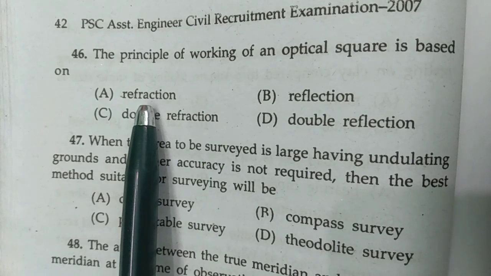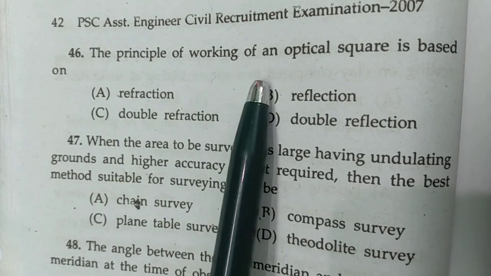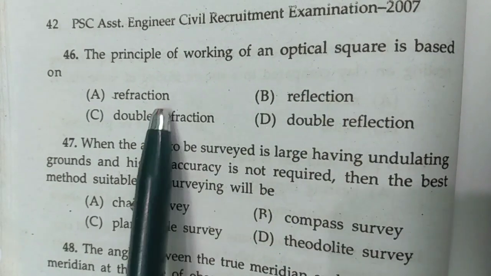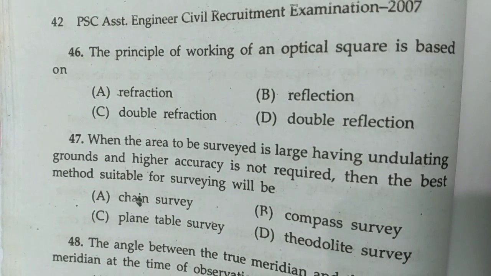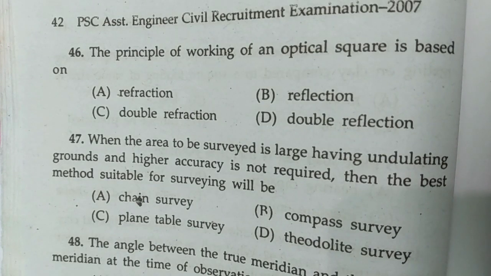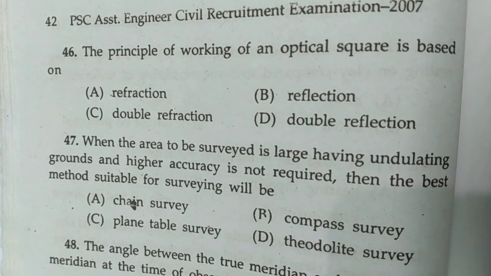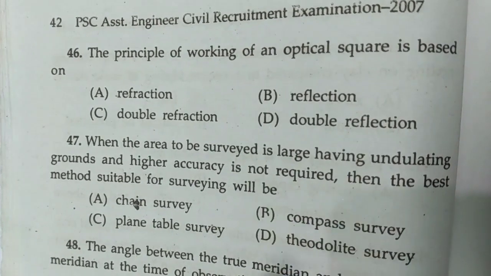Now question number 46. The principle of working of an optical square is based on, and these are the options. Now we know that the principle of working of an optical square is based on double reflection, as there are two mirrors placed at 45-degree angle and reflection occurs twice. Okay, so option D is correct.